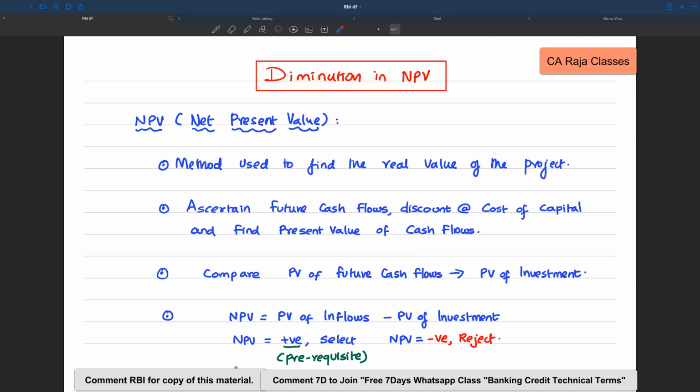And if there is going to be a default, that is, the borrower is not paying the amount due on time, then the bank should recalculate independently, re-evaluate the net present value and ensure it is at the same level. If there is going to be a diminution in NPV, even within the positive zone itself, then that is a credit event scenario. Okay, so this understanding is very, very important.